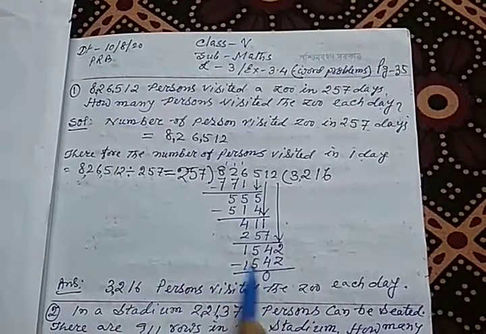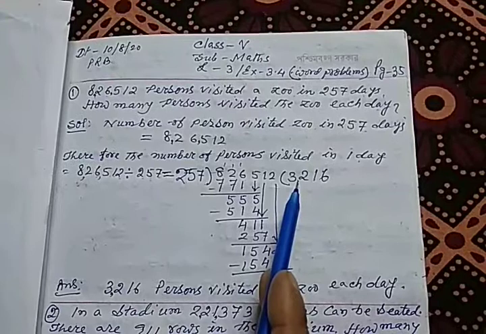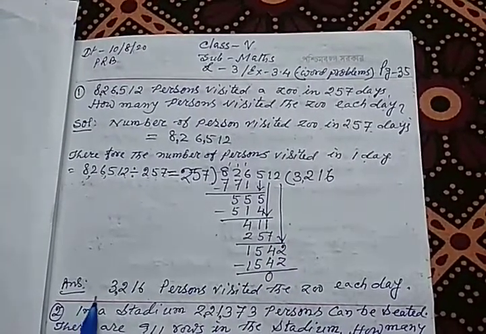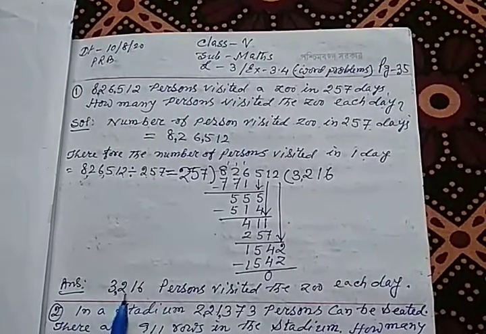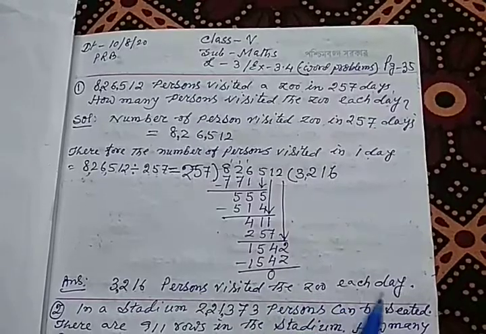After dividing these two numbers, we have the remainder 0 and the quotient is 3,216. Okay. The answer will be written as 3,216 persons visited the zoo each day.